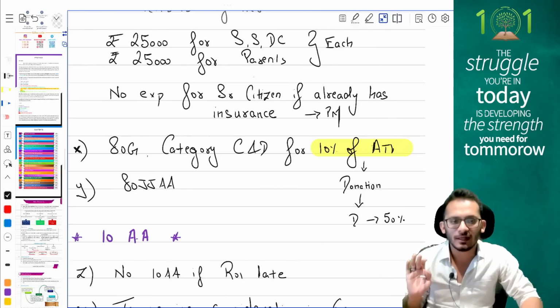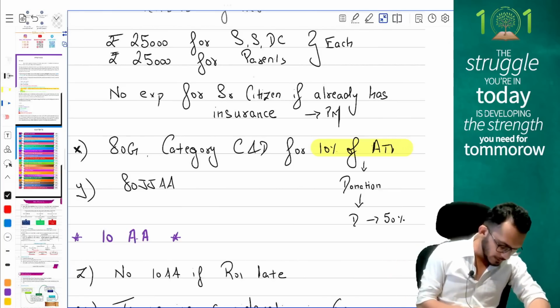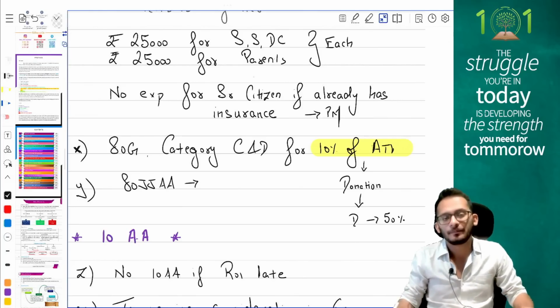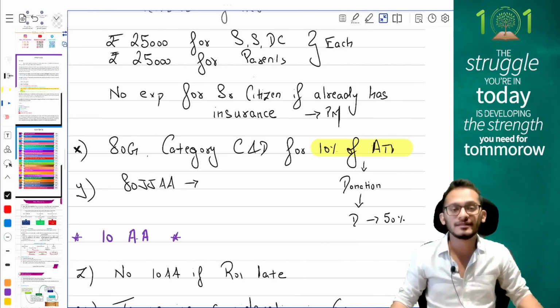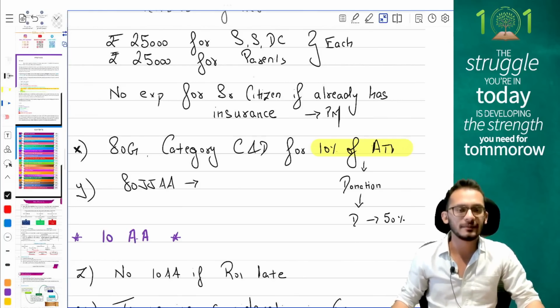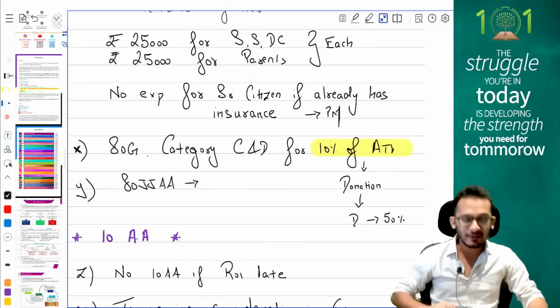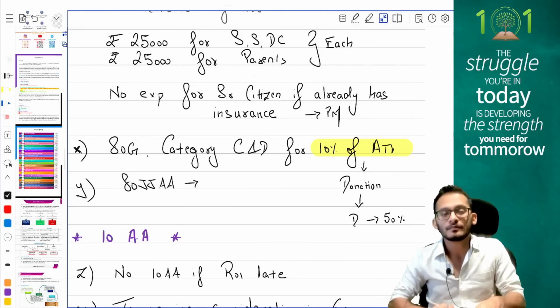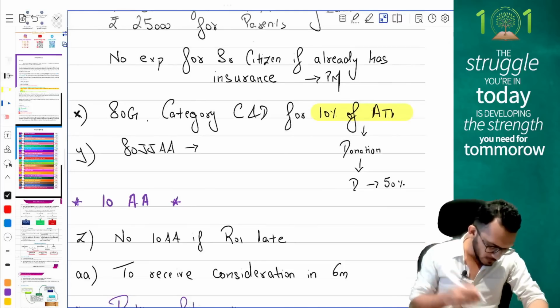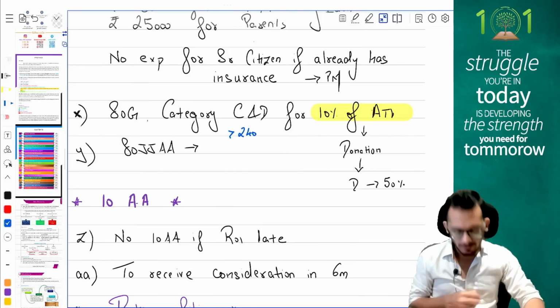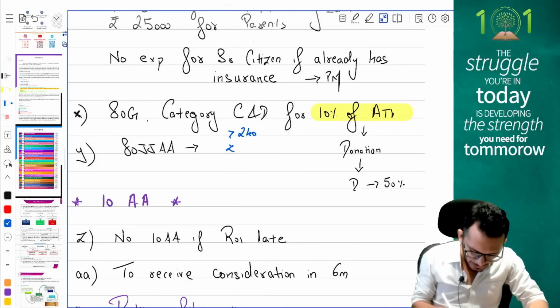Next, and the most critical thing, people, it will surely come in your exam, called 80JJAA. This is one adjustment which is eligible both under the default tax regime and under the alternate tax regime. Important provisions say that when you are going to have an employee, with what conditions, people? The employee should have worked for more than 240 days, and should have a salary of less than 25,000 per month.